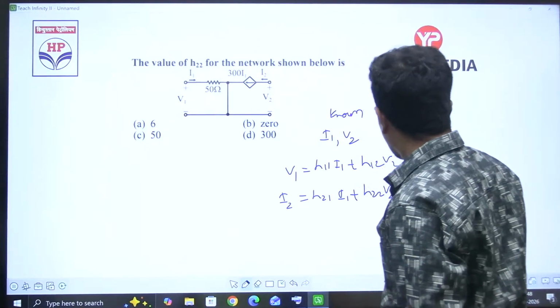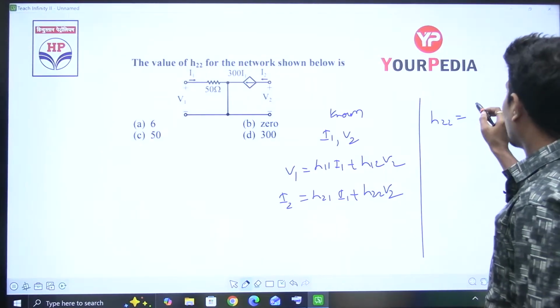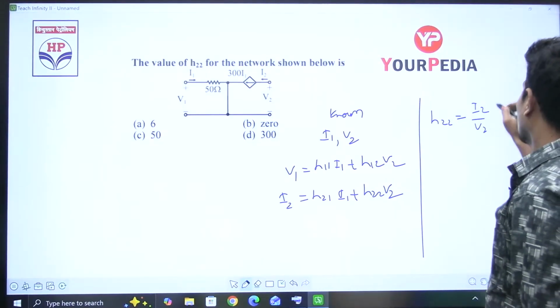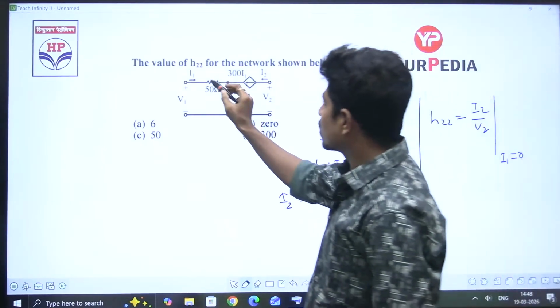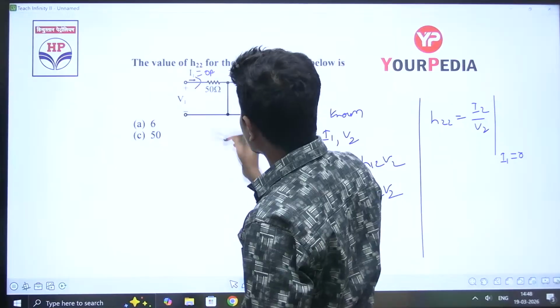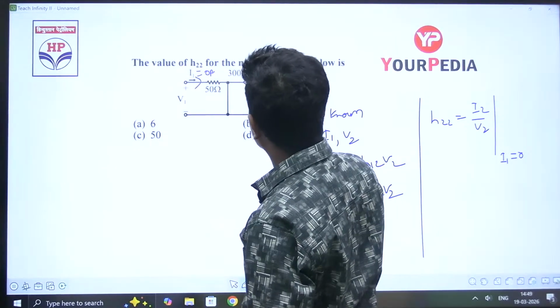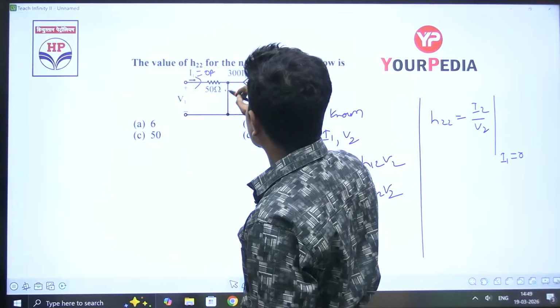Now, what is H22? H22 is equal to I2 by V2 when I1 is equal to 0. When I1 is equal to 0, this current is 0 amperes. Whatever I2 is going, that is going this way to the ground.